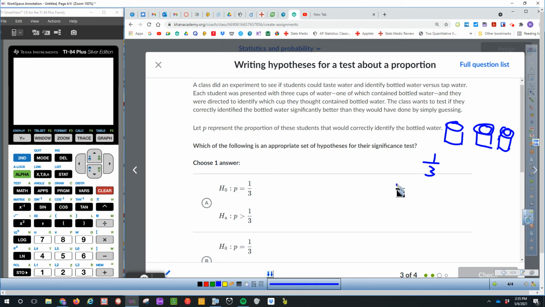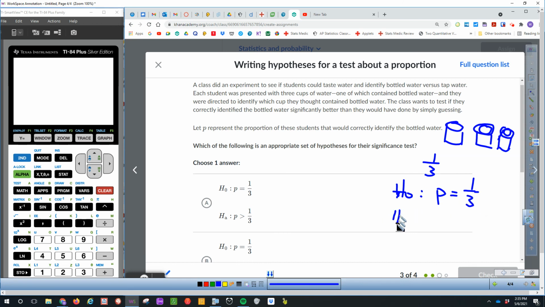So the class wants to test if they could correctly identify. So the null hypothesis in this case, right? The null hypothesis is that, well, they can't correctly identify, and they're just guessing. Now, 1/3 in this case, because we do not know exactly how many people could correctly identify the bottled water. We don't know this population proportion. But we do know if everyone was guessing, the population proportion will be 1/3.